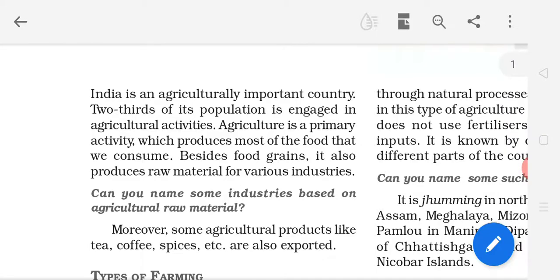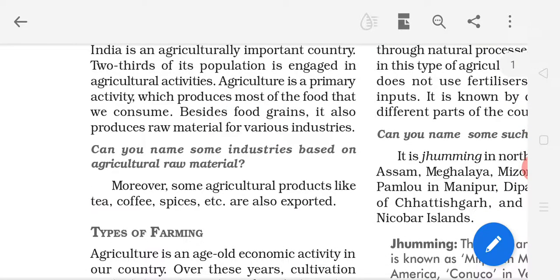Agriculture is a primary activity. So agriculture, how is the activity? Primary activity, which produces most of the food that we consume. So through agriculture we get our food, and we consume means we eat. Whatever the production, whatever the farm products, we use for our survival, for eating purposes.